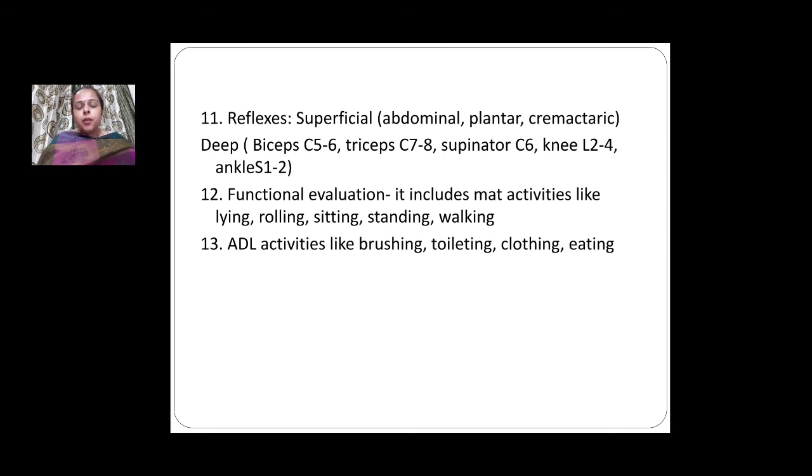12th point is functional evaluation. We have to determine whether the patient can roll over on his bed, or if he can transit from supine to sitting position, or from sitting position to standing position, or he can stand quietly, or he can walk. These things are noted. In the 13th point, we have to note down the activities of daily living he can do by himself, like brushing, toileting, clothing, eating, etc.